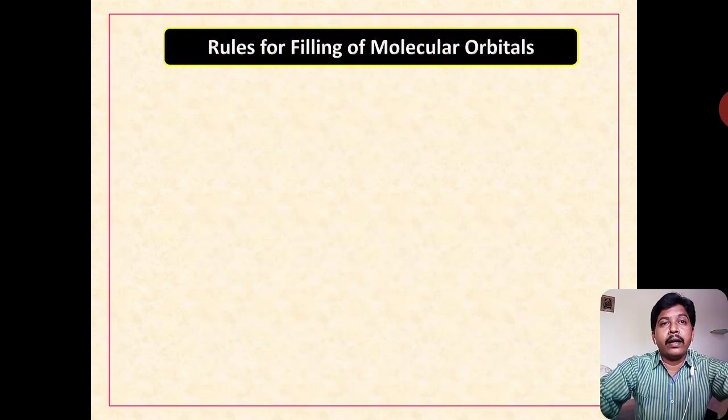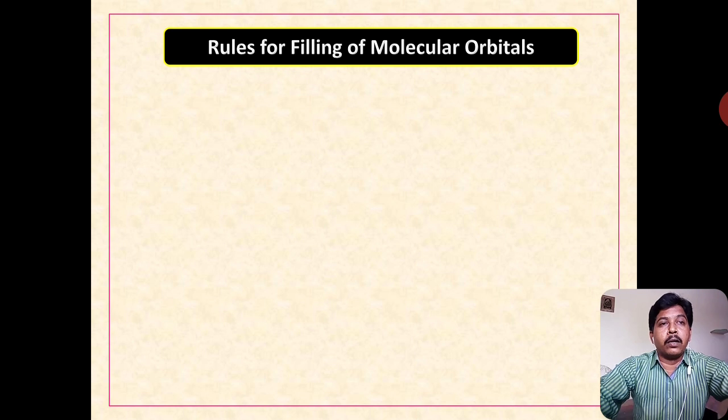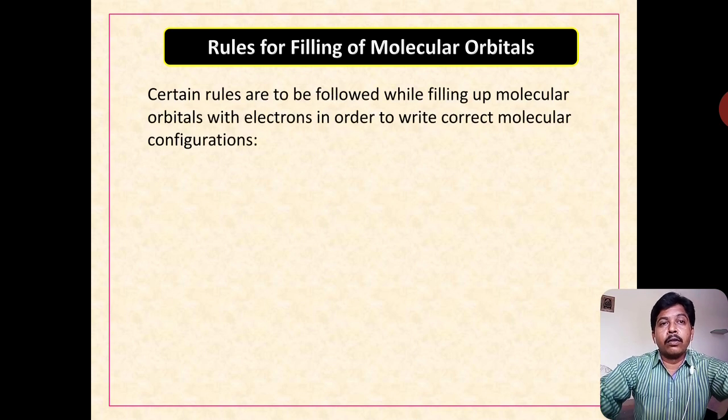Now come to the rules for filling of molecular orbitals. It is very important that while filling the molecular orbitals we follow the rules. Certain rules are to be followed while filling up molecular orbitals with electrons in order to write the correct molecular configuration. According to molecular orbital theory, it gives the electronic structure, so it should follow the rules.